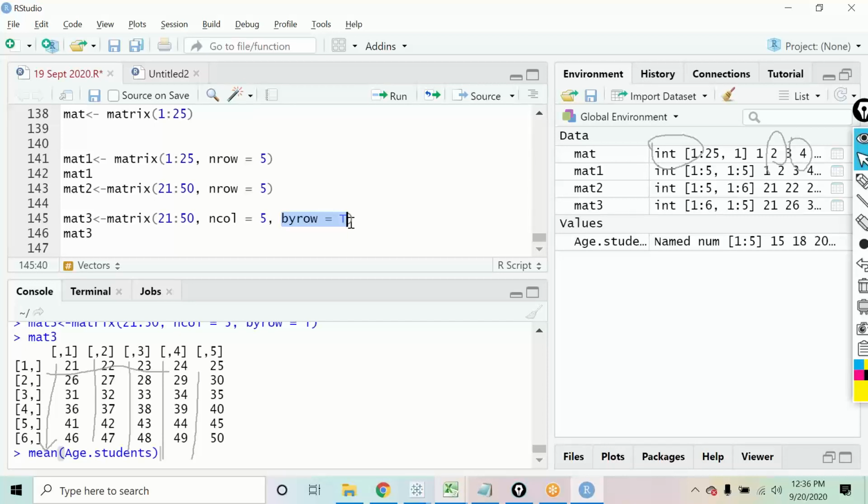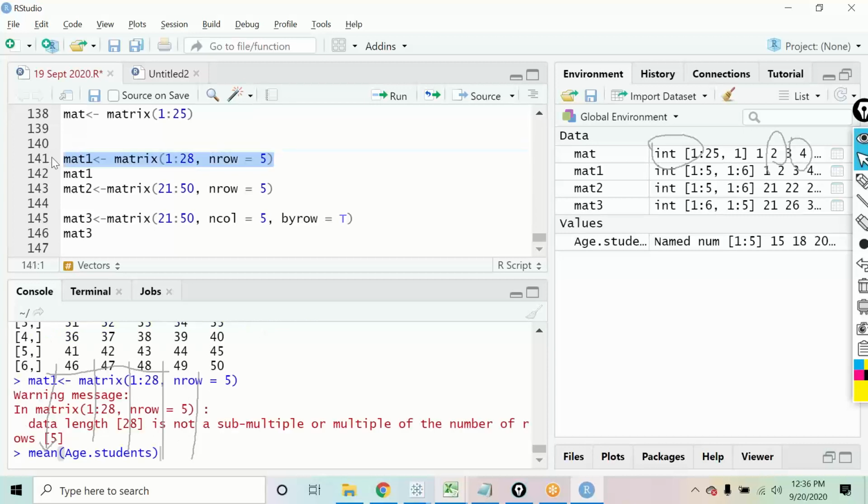Sir. Hello? So line number 141, sir. If we are doing 1 ratio of 28 matrix. Yes, sir. Please, can you run? It will give you an error, no? You cannot put 28 numbers into it. No, sir, 5 is rows. It's repeating again. I want to say why we are not getting a null matrix. It will give you an error.